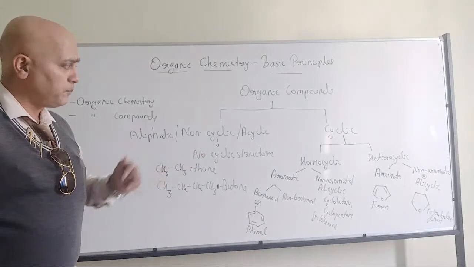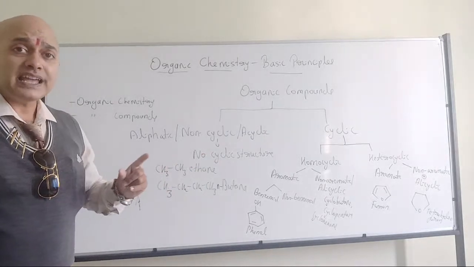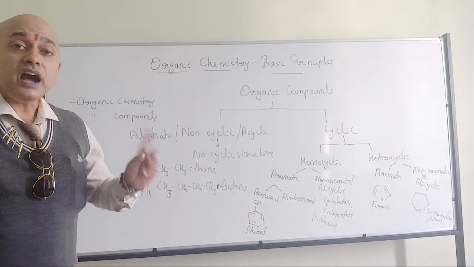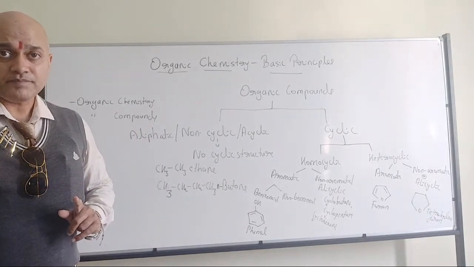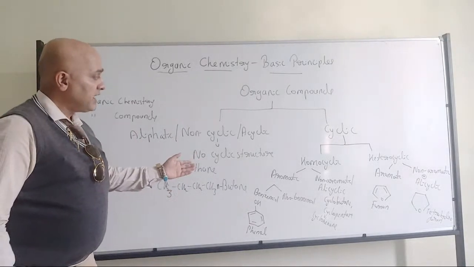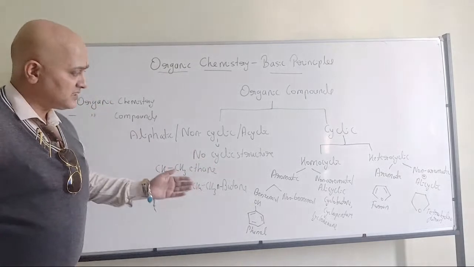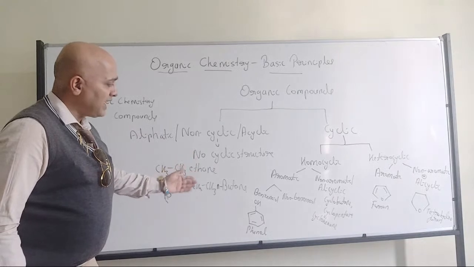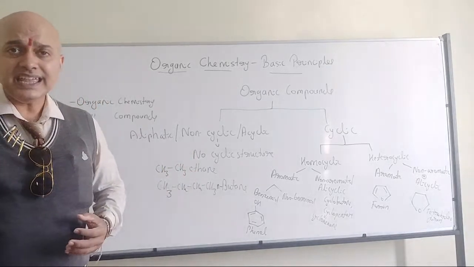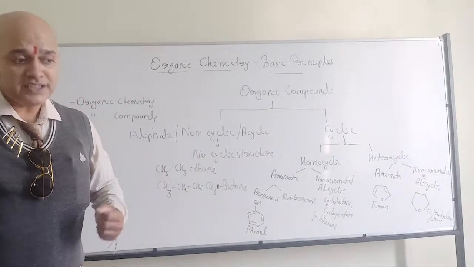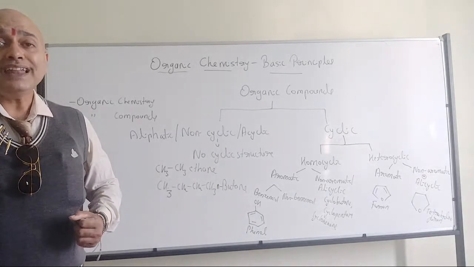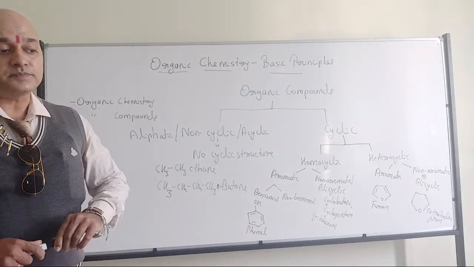Homocyclic means they have only carbon in their ring structure. Aromatic can be classified into benzenoid and non-benzenoid. For benzenoid, we have phenol as the example.